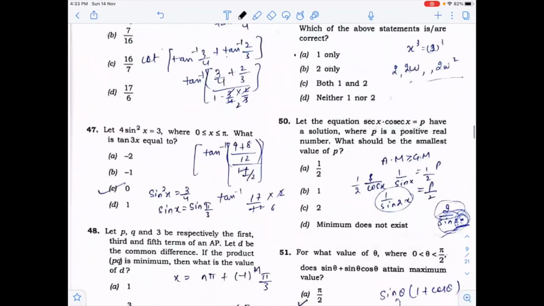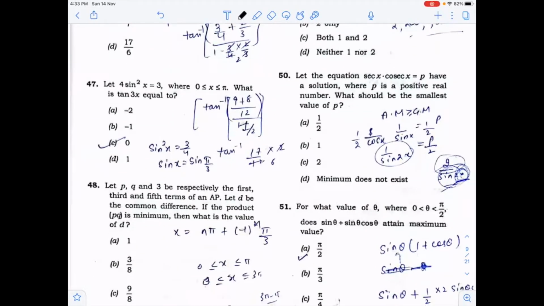Here you will know that sine square x is 3 by 4. So sine x is equal to sine y. The general solution will be x equal to n pi plus minus 1 to the power n, pi by 3. But the value of x lies between 0 to pi by 3. So pi by 3 and the multiples of pi by 3. When you solve tan 3x, you will get 0 always.